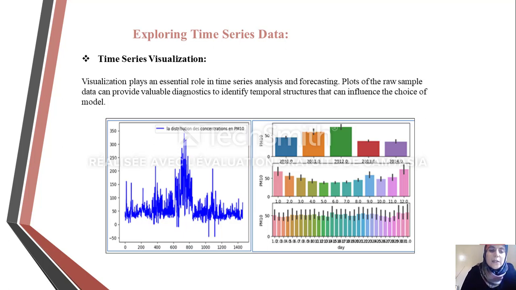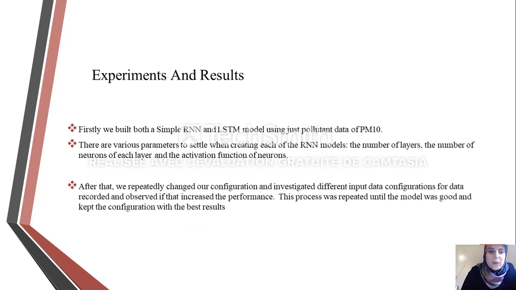So I will now describe our experiments. Firstly, we built both a simple RNN and an LSTM model using just pollutant data of PM10. There are various parameters to settle when creating each of the models. After that, we changed our configuration and added the other predictors to observe if that increased the performance. This process was repeated until the model was good, and we kept the configuration with the best results.